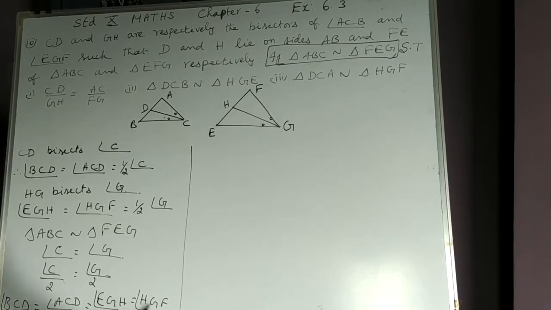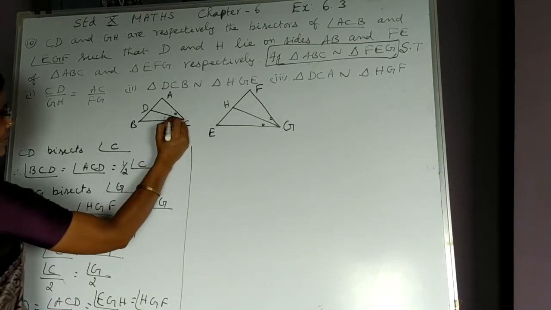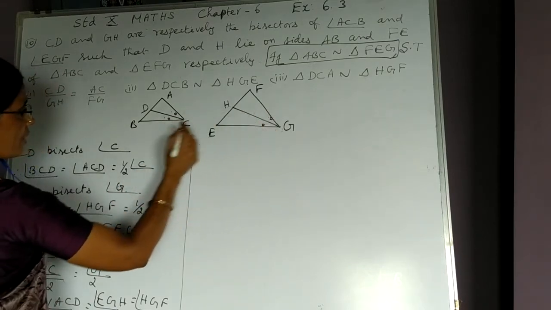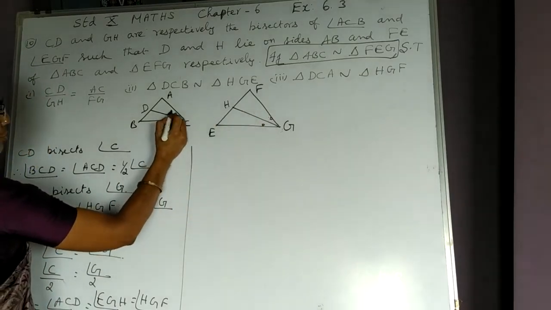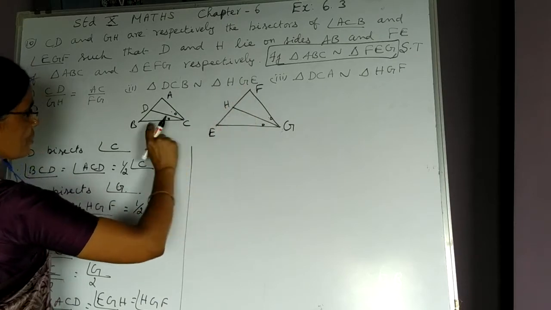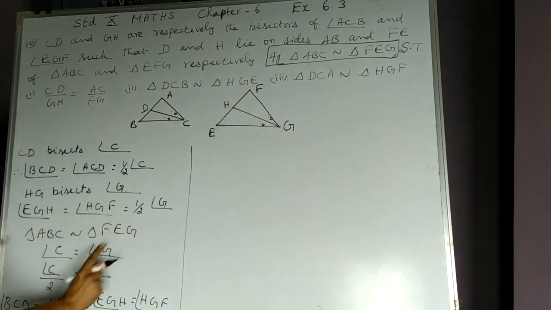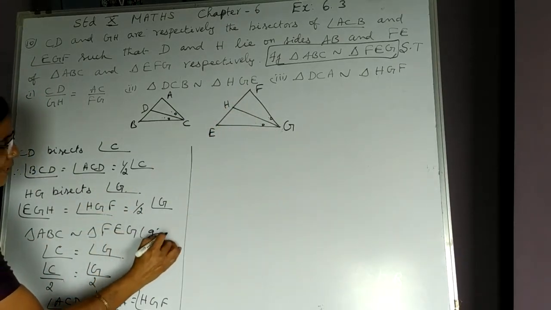So all these four angles are equal. Which angles? These two are equal. These two are equal. And if this is 40, this also 40, this also 40, this also 40, because angle C and angle G are equal, given the triangles are similar.